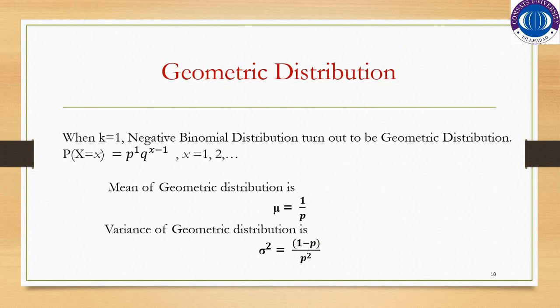Geometric distribution. Geometric distribution is basically the special case of negative binomial distribution. Whenever you substitute k is equal to 1 in the case of negative binomial distribution, it becomes the geometric distribution. So this is the probability mass function of geometric distribution, in which we have p raised to power 1, q raised to power x minus 1, where x is equal to 1, 2, up to so on. And the mean of the geometric distribution is mu is equal to 1 over p, and variance is 1 minus p over p square.